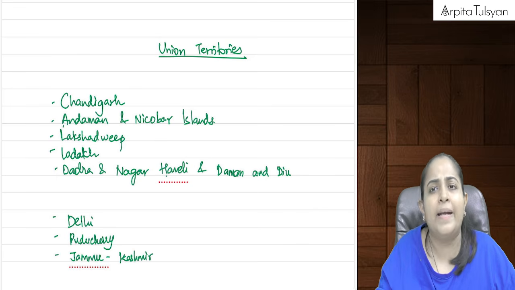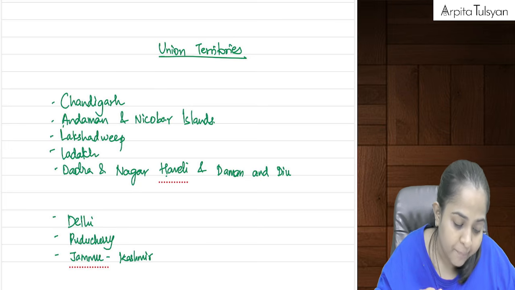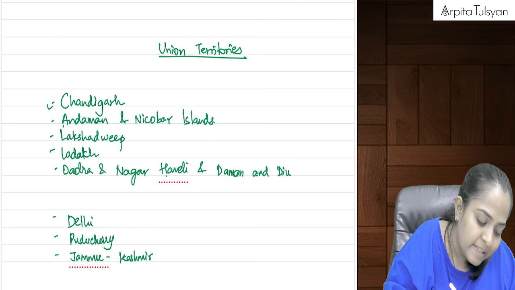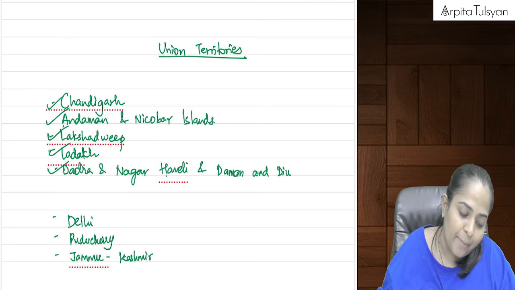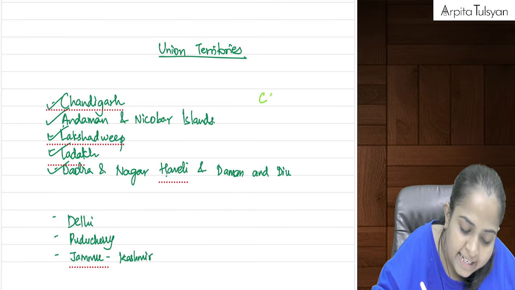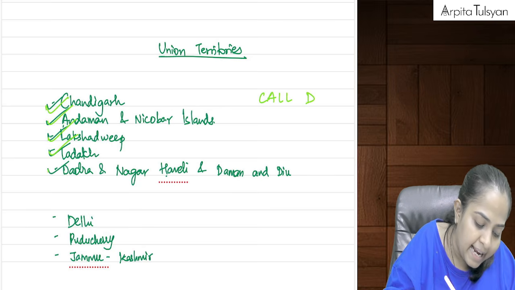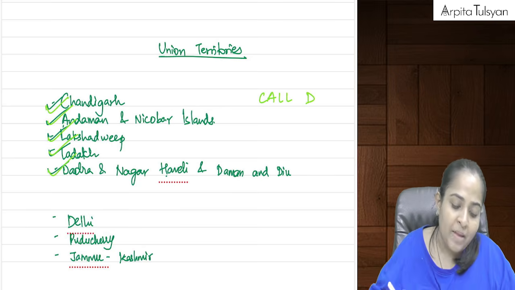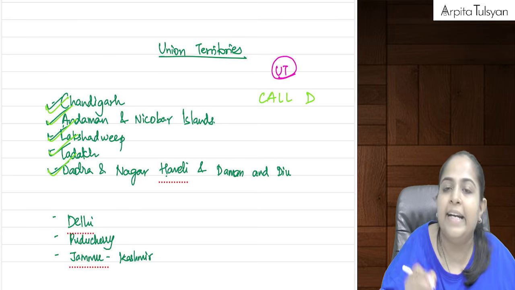Or do you want to get regulated by the central government? So Chandigarh, Andaman Nicobar, Lakshadweep, Ladakh, Dadra and Nagar Haveli and Daman and Diu, these places, that is CALLD, said that we want to get treated as union territory only.